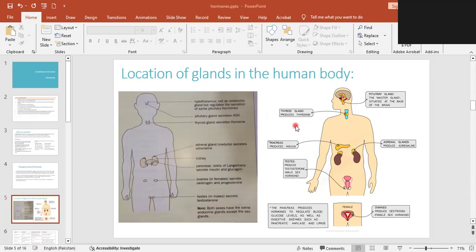If there is any problem in those body reactions, then there will be a problem in the functioning of the body, right? So there are many problems you have seen in your family members as well. The problems as in the symptoms like fatigue or pain in the body or being lethargic, or there's a problem with growth. There are many other symptoms which deal with this thyroid gland, right? It produces a hormone known as thyroxine. Here it is written as well, thyroxine.